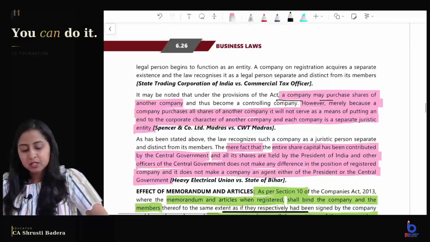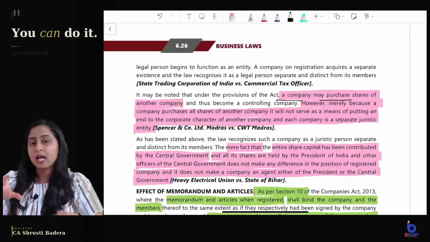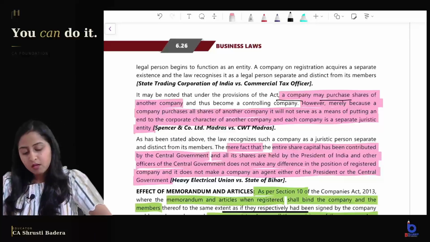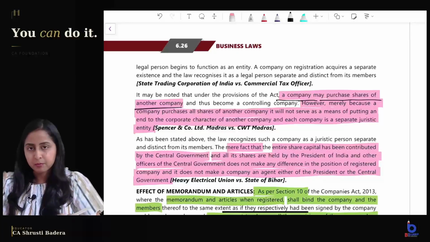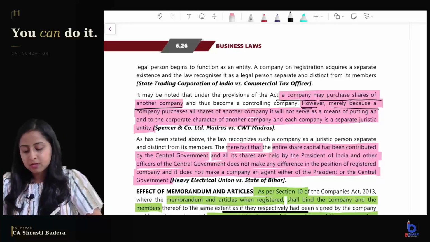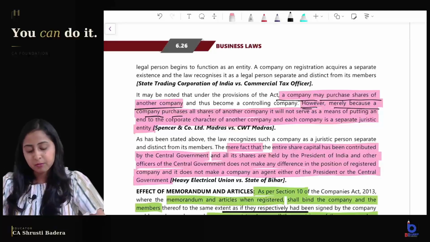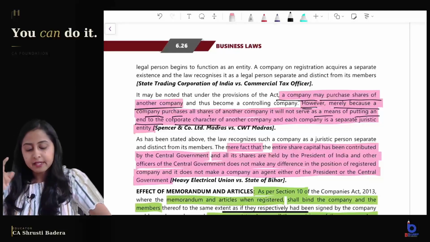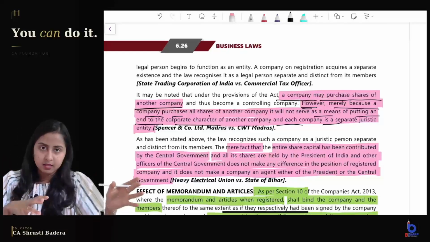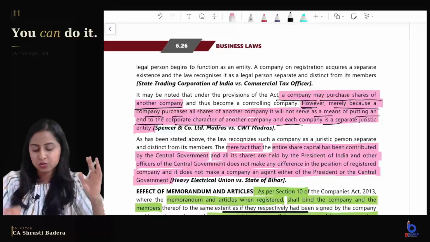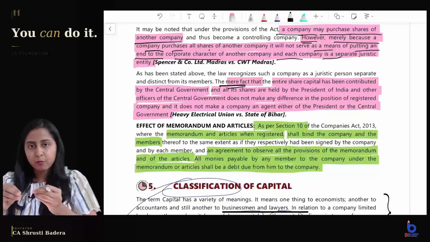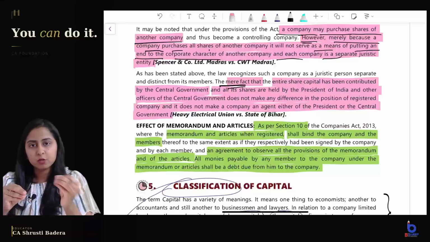Now this is all what happens when a company is incorporated. All these case laws are based on the same thing. A company may purchase shares of another company. However, merely because the company purchases all shares of another company, it does not mean that it is putting an end to the corporate character of the other company, and each company is a separate legal person. All these things we have already seen in the features of a company. Along with that, a few points mention the twist of facts.